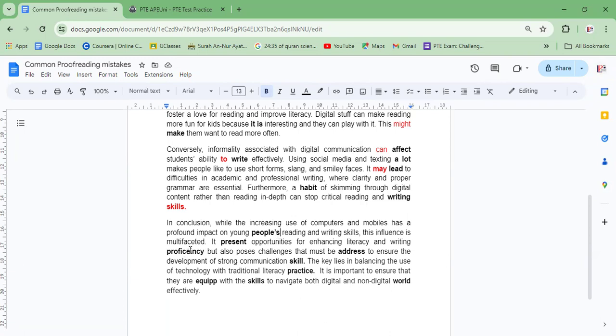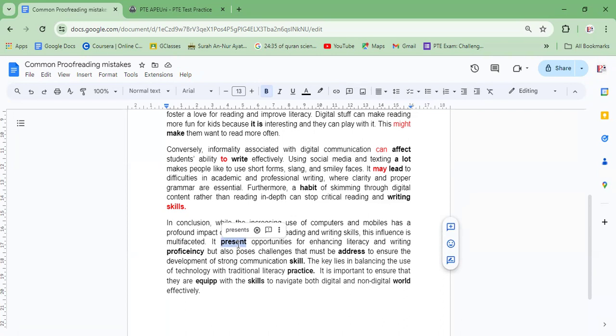This influence is multifaceted. It present opportunities for enhancing literacy and other. Okay, so it present opportunities. So here subject verb agreement is required. I'm going to upload a video on subject verb agreement soon. It is singular and present should be following the rule of subject verb agreement. In English, the verb in a sentence should agree in number with its subject. If the subject is singular, the verb should be singular. And if the subject is plural, the verb should be plural.